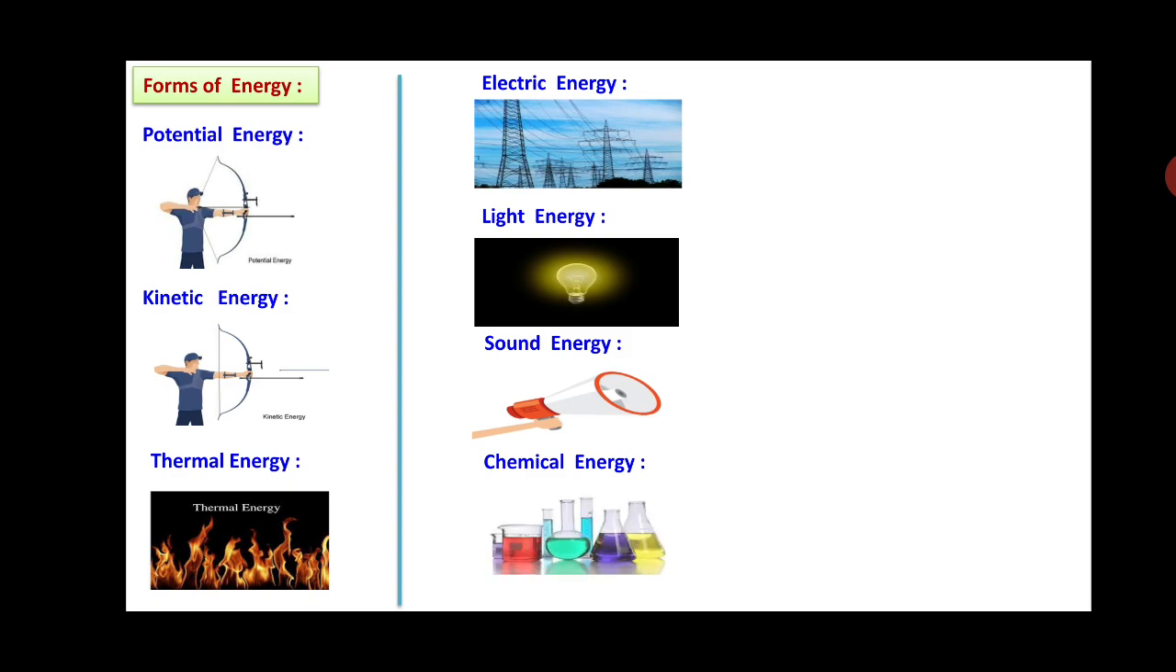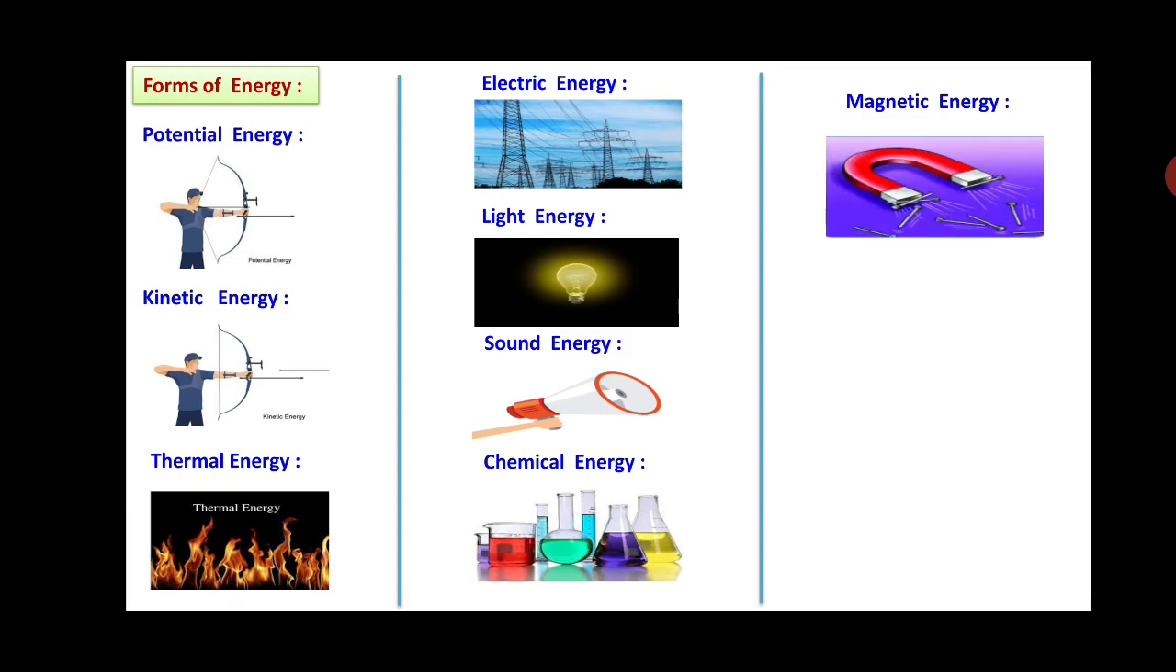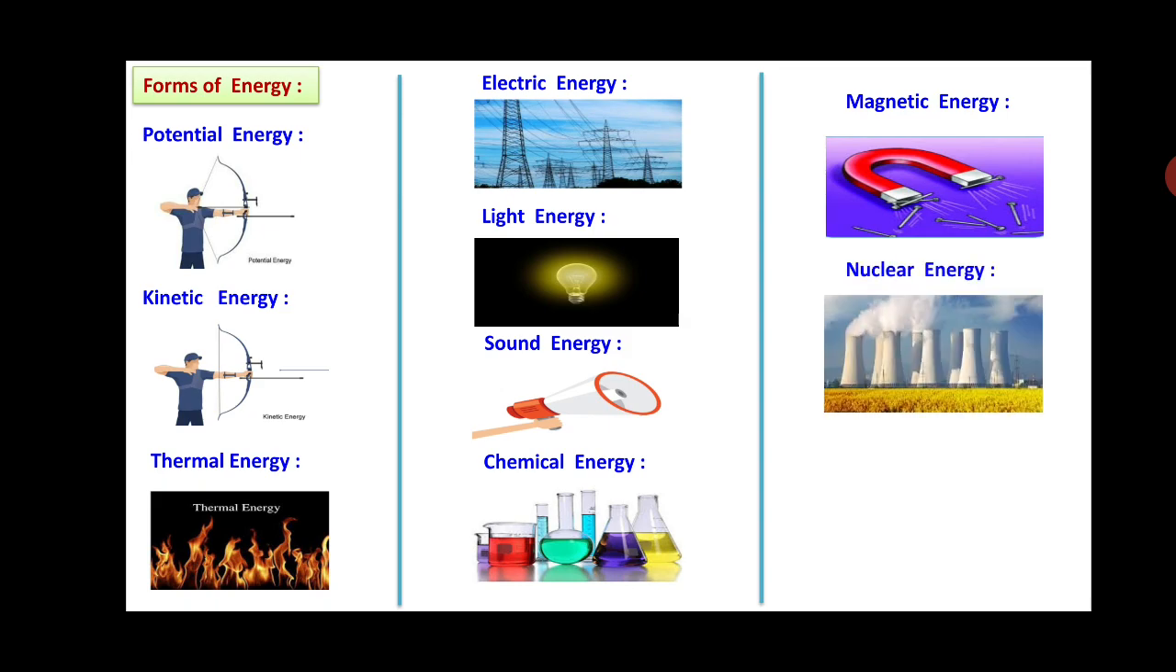Chemical energy. Whatever foodstuffs you are eating, those chemicals, all carbohydrates, proteins, fats, minerals, have chemical energies. See one more, magnetic energy. You could see a magnet has a natural tendency to attract iron objects. Without energy, it is not possible to pull them. Nuclear energy: from this, you are getting electrical energy.